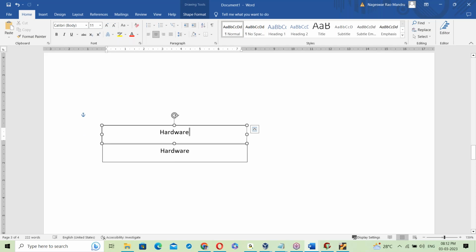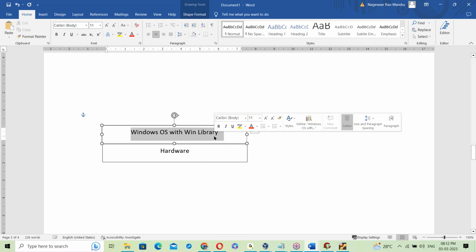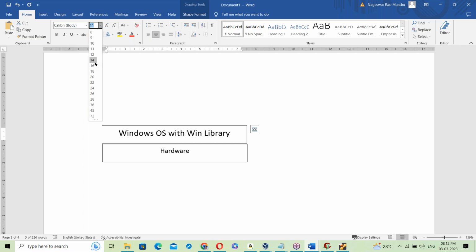On top of the hardware, first let us take the Windows platform: Windows OS with the Win library.